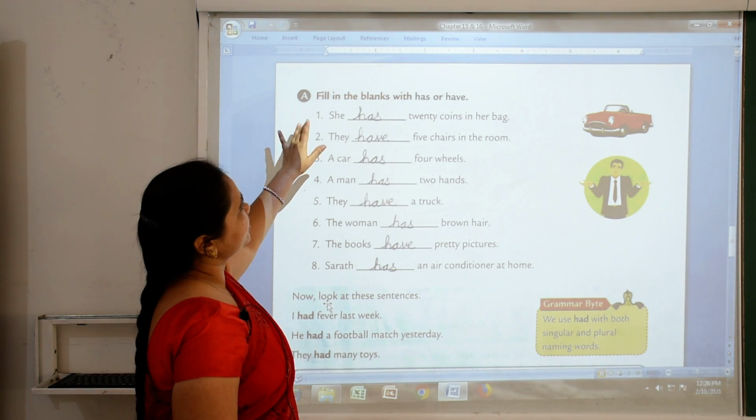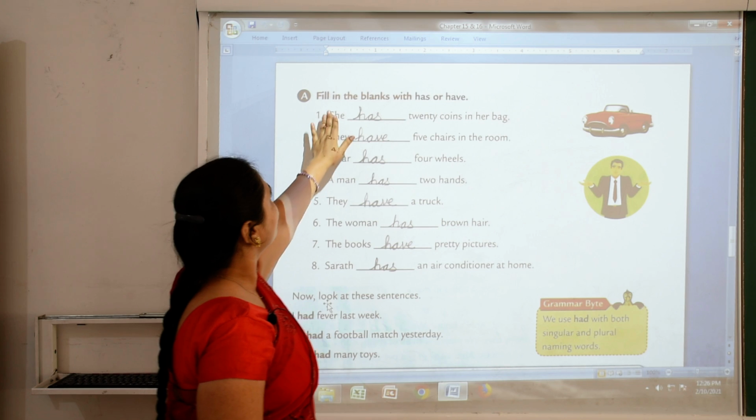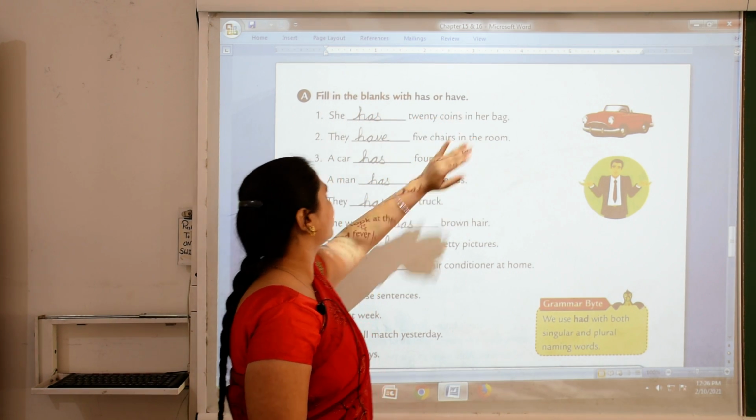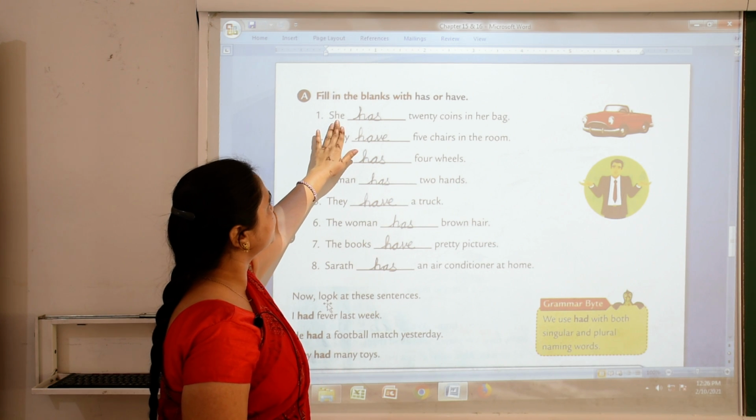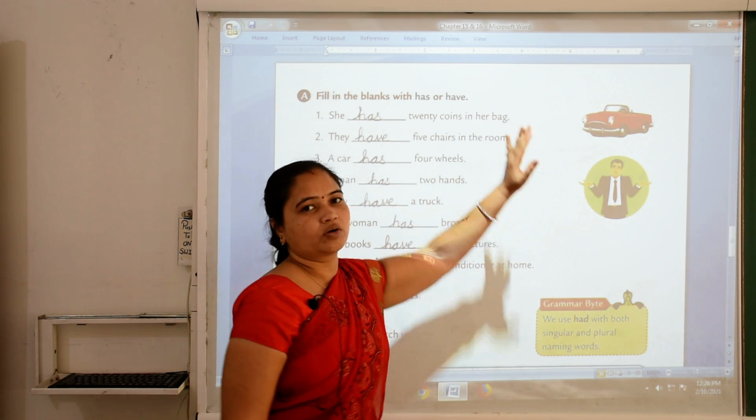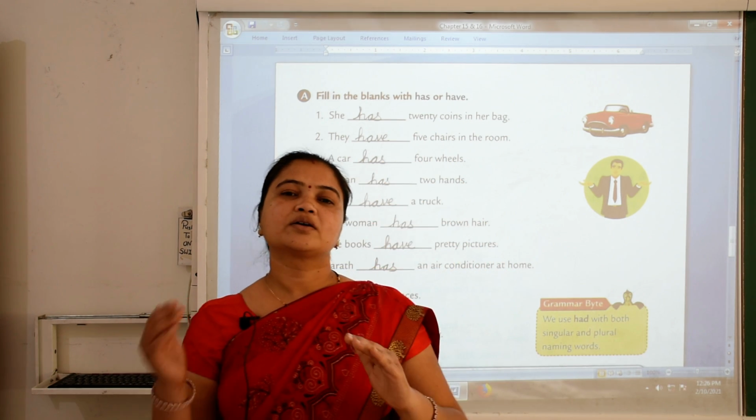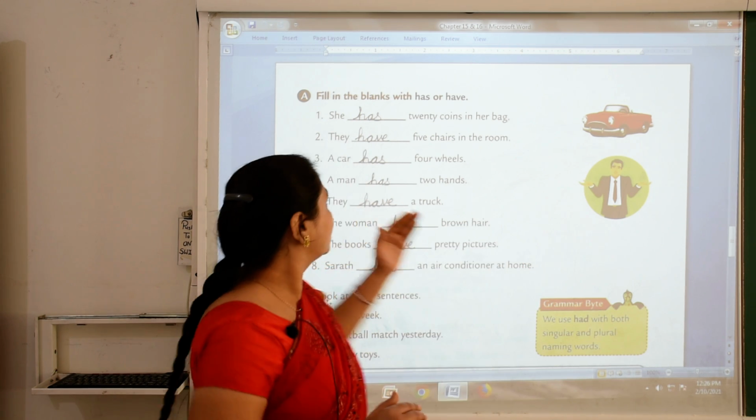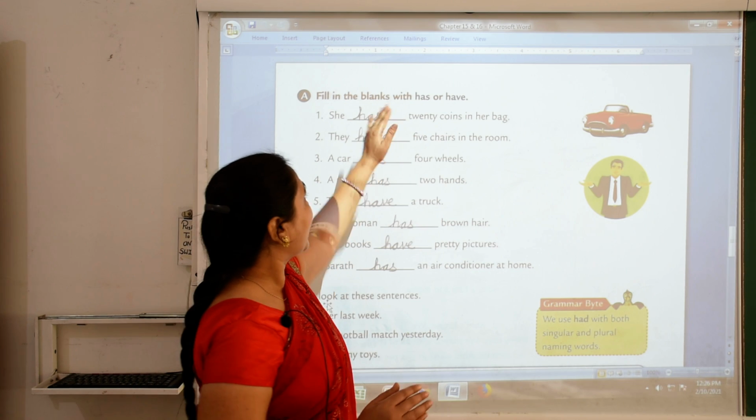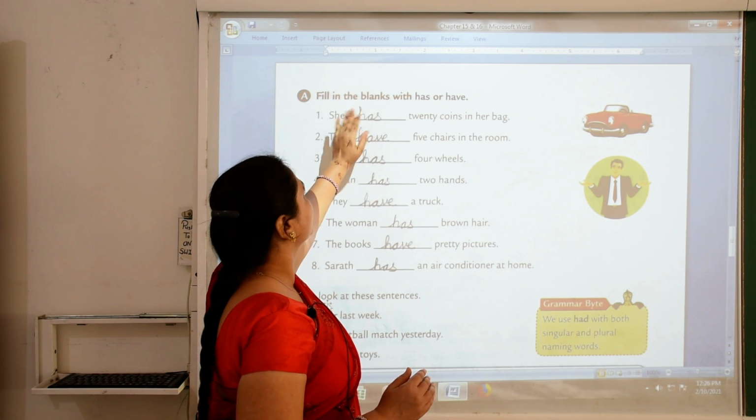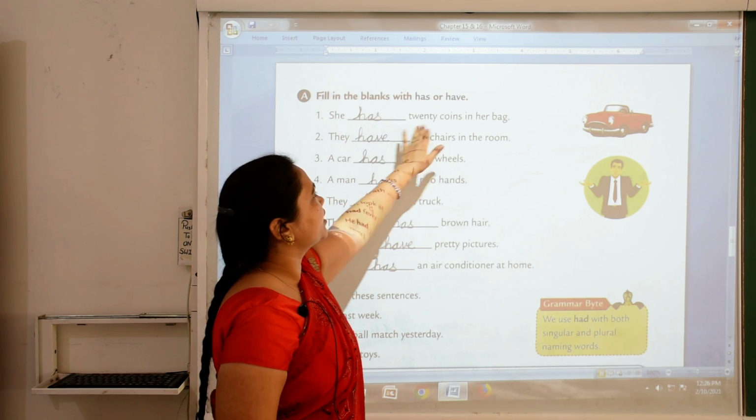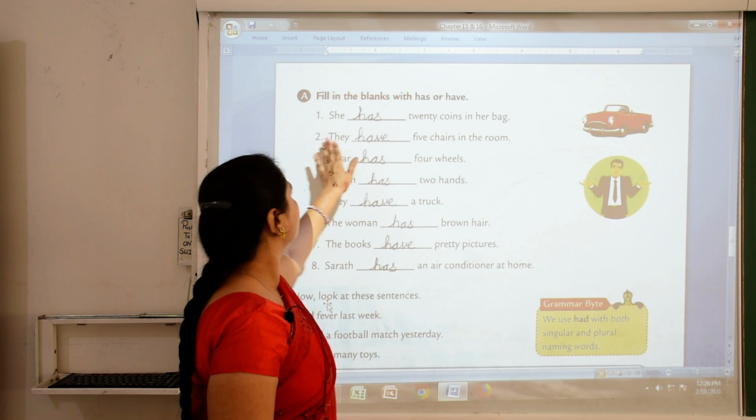Now we see exercise of this lesson. Fill in the blanks with has or have. Number 1. She dash 20 coins in her bag. Children, what do you use with she? We use has with she. So you write here has. She has 20 coins in her bag. Number 2, they.